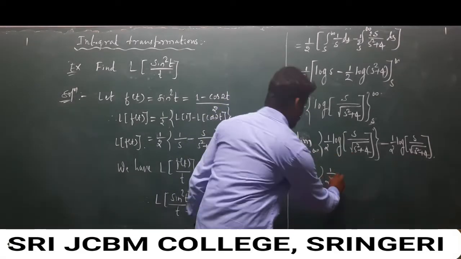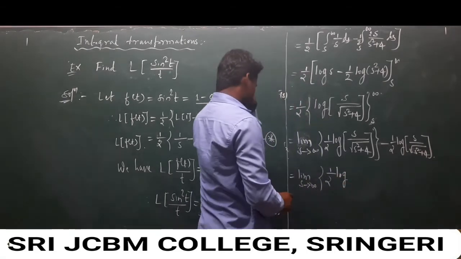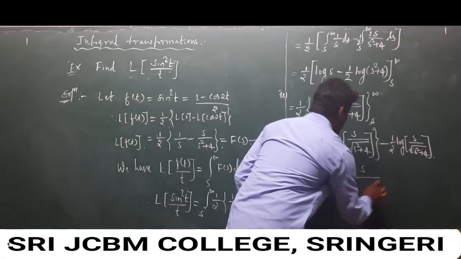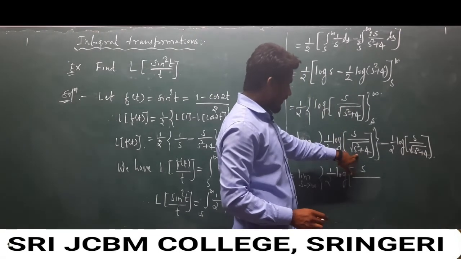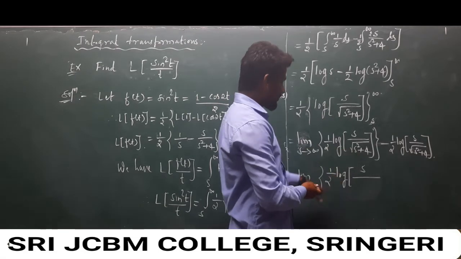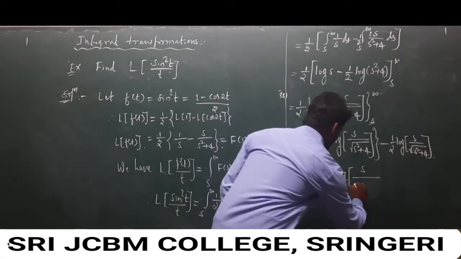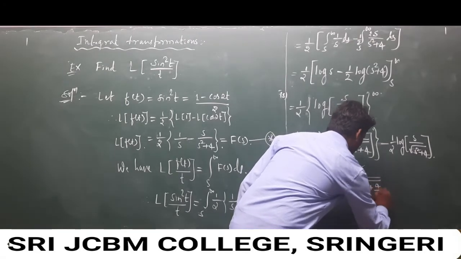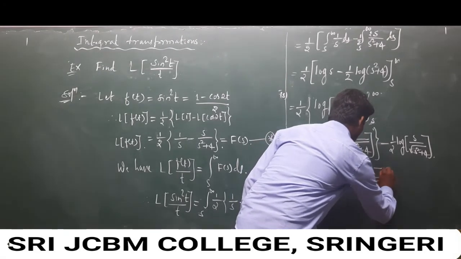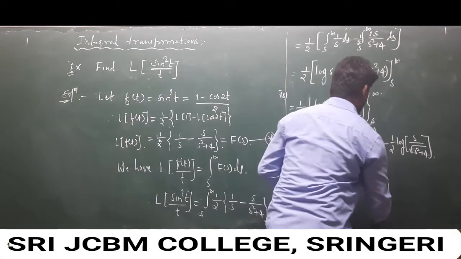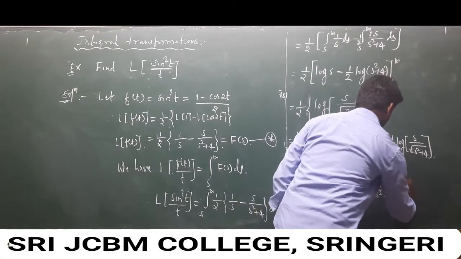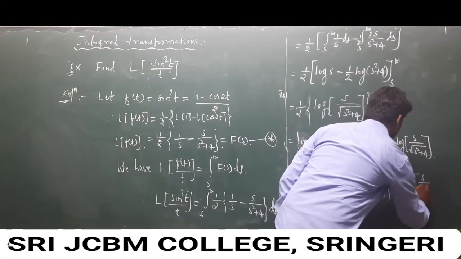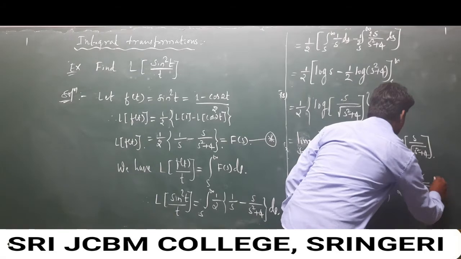So now log of, the numerator is s, I will take common s square from the square root, then we get s and square root of 1 plus 4 over a square, and it remains s over square root of a square plus 4.